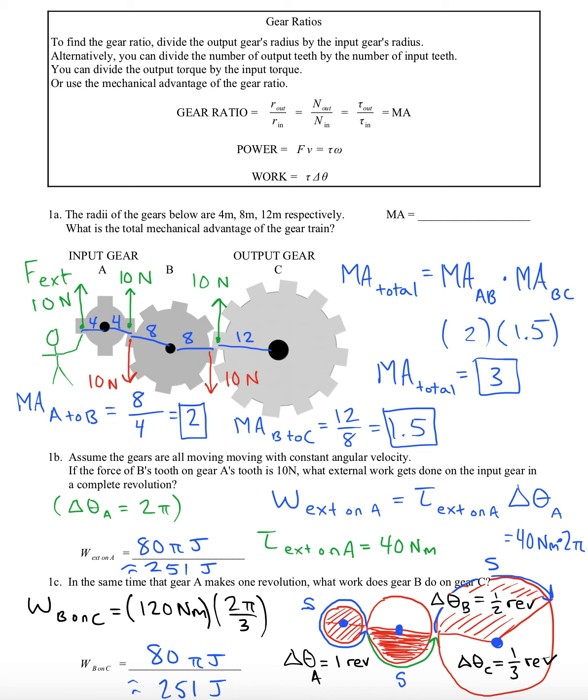And it is possible in real world gears to have losses in gear systems. In fact, it's a huge part of engineering. Right now, we're just looking at the ideal case, as if there was no friction and no heat losses and no air resistance or anything like that. But later, we'll analyze cases where there are frictional losses.